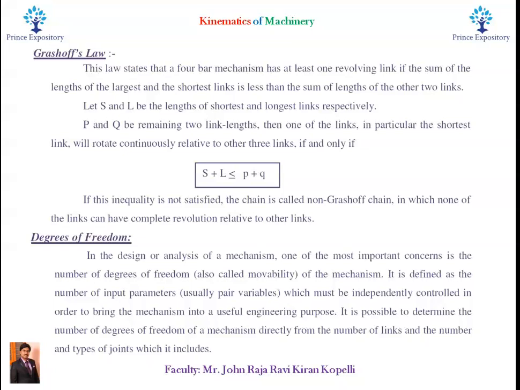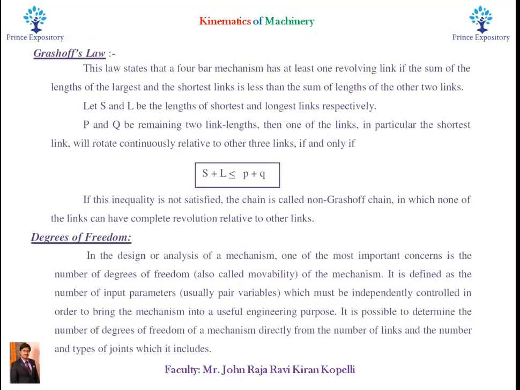Then one of the links, in particular the shortest link, will rotate continuously relative to the other 3 links if and only if S plus L is less than or equal to P plus Q. This is the condition of Grashof's law.